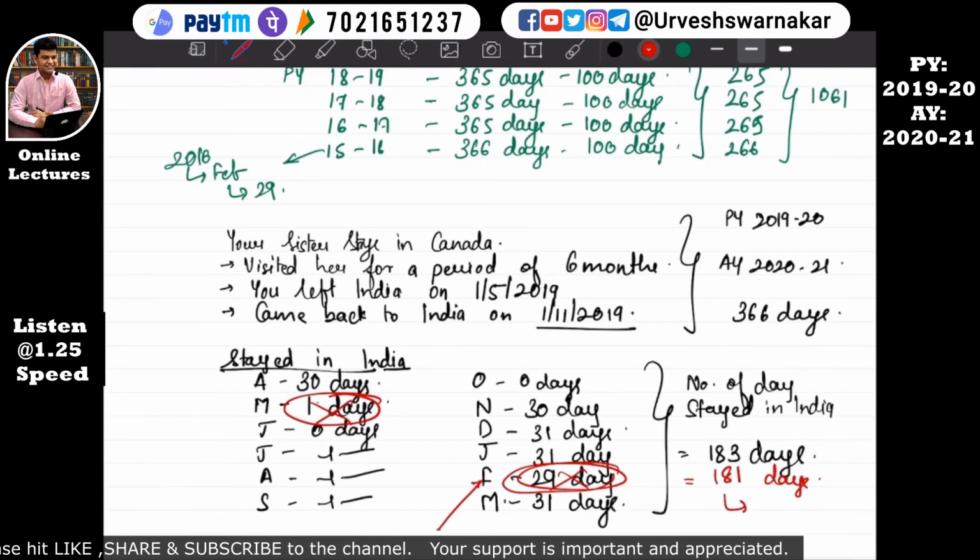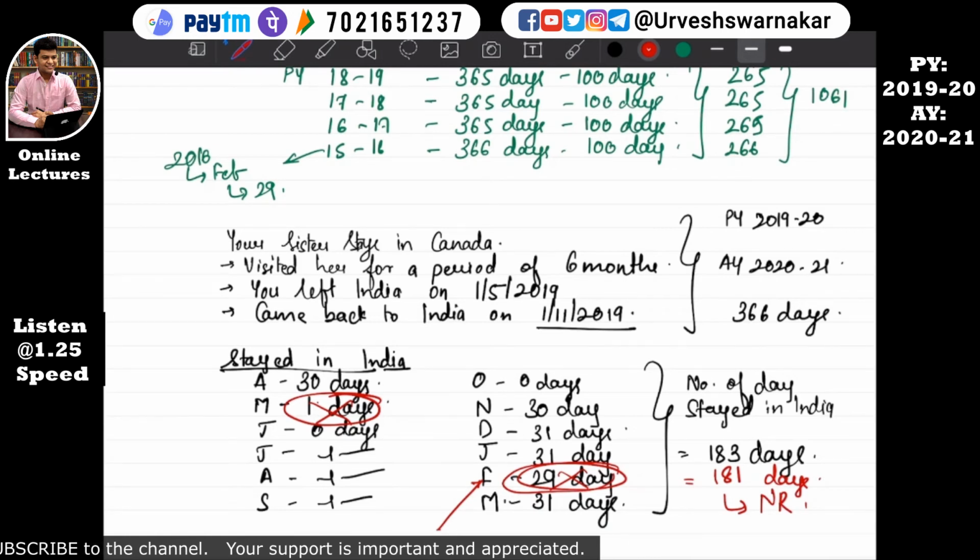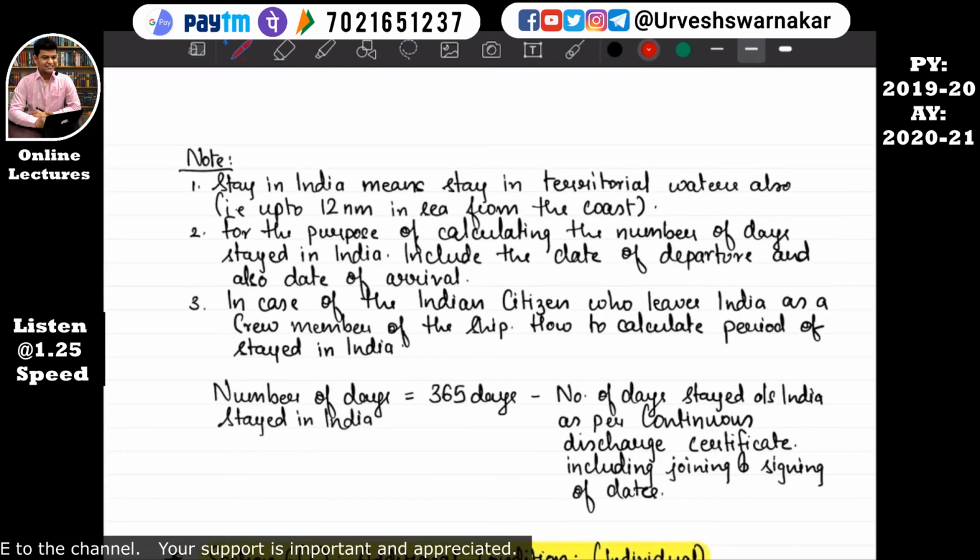That means making this individual a non-resident. This is the huge mistake that usually students make. If I would not have given this specific thing, include the date of departure and also the date of arrival, many students make a mistake there.